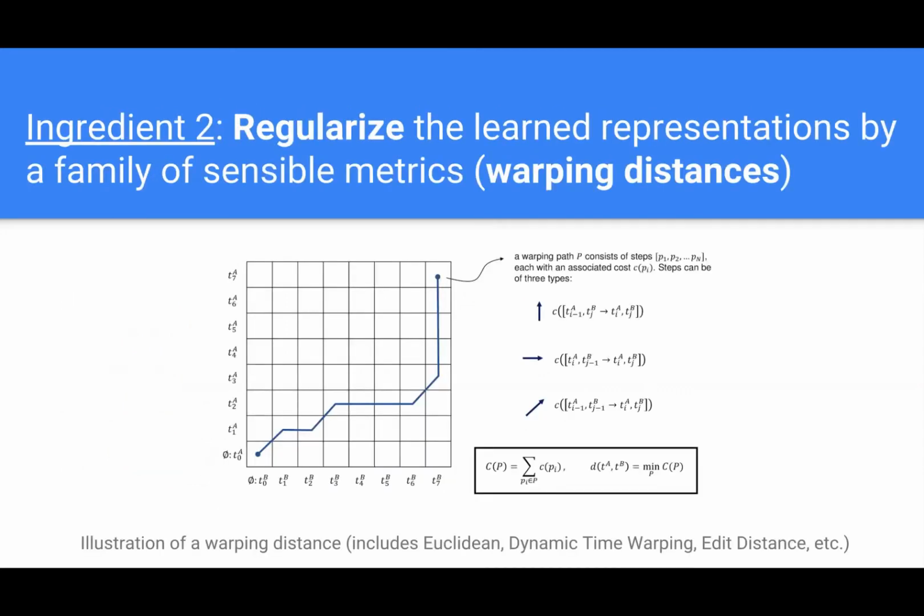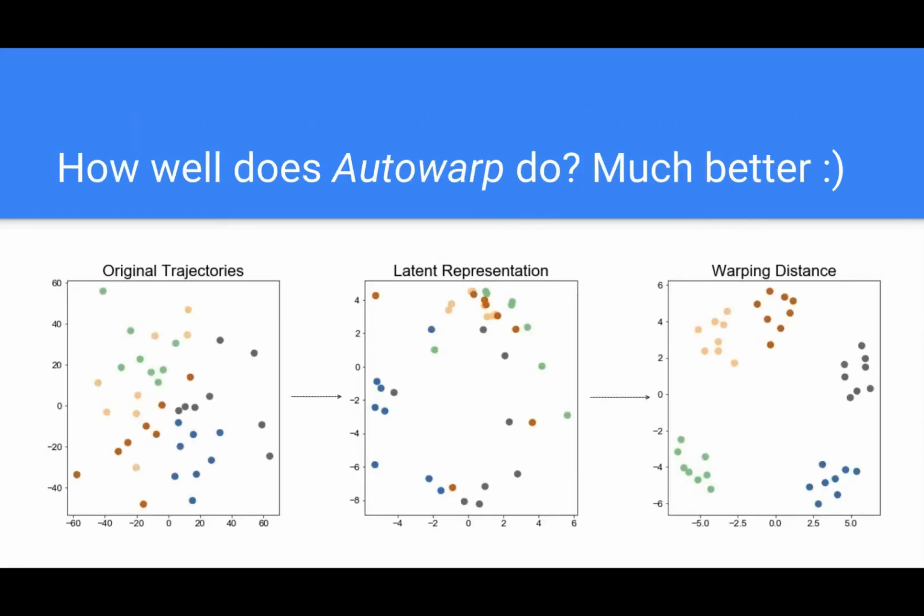So the key second ingredient is that we regularize the learning process with a family of sensible metrics known as warping distances. Now, warping distances include many of the distances that you're familiar with, including Euclidean distance, dynamic time warping, edit distance, and so on. Now, this helps a lot. When we regularize in this manner, the learned warping distance allows us to completely resolve the trajectories into the original classes that the trajectories come from.